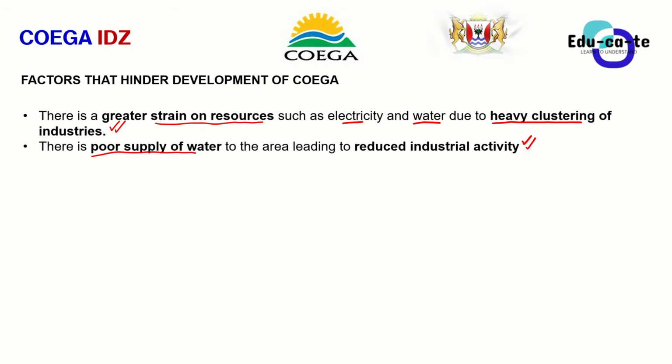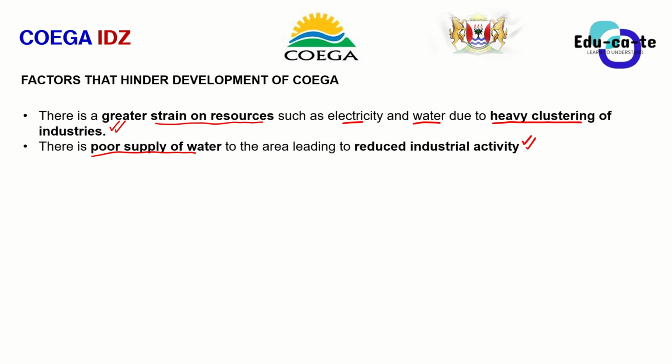That's going to have a big problem, because we cannot proceed with our industrial operations or industrial activity, because we definitely do not have the water to work with. Water is one of those precious raw materials that is usually needed in everything. So that's a problem as well, and it does hinder the development of the Coega IDZ, because the supply of water around the area is not quite reliable.